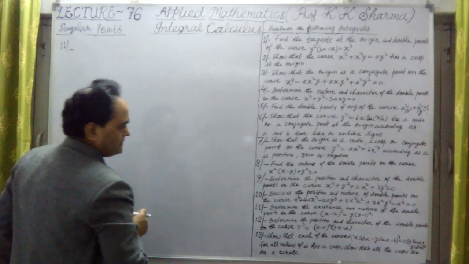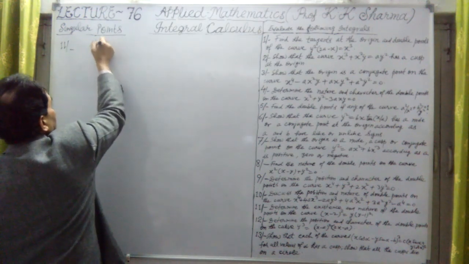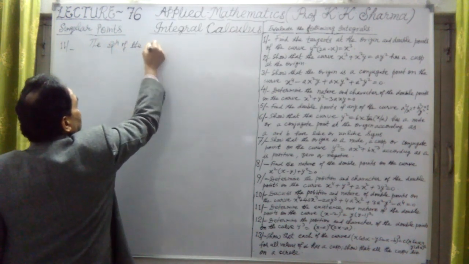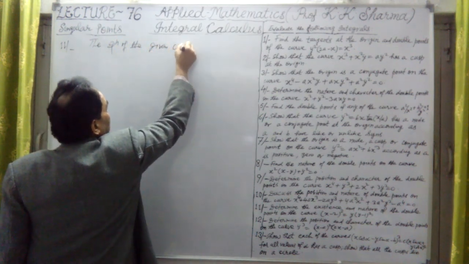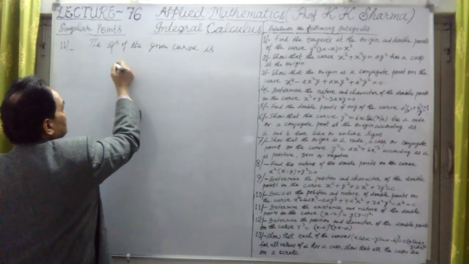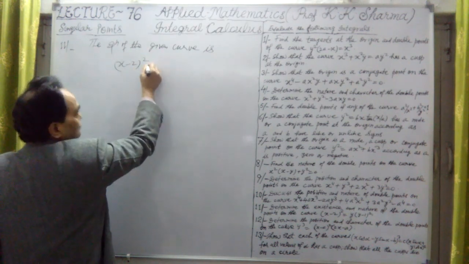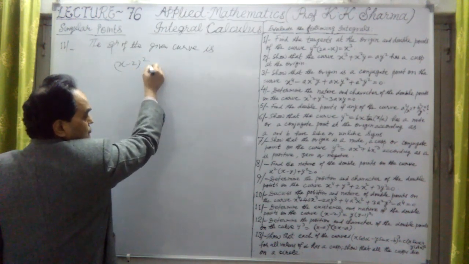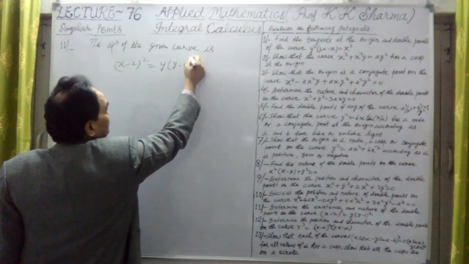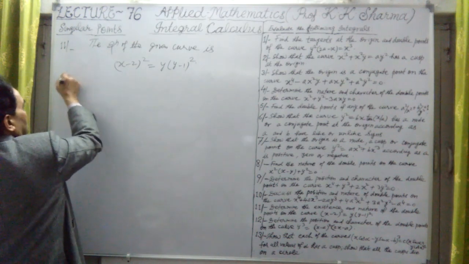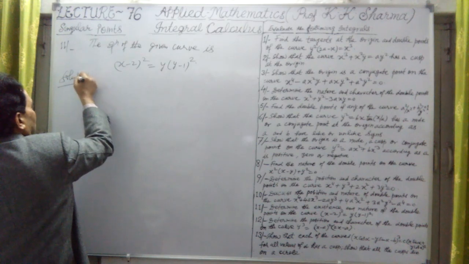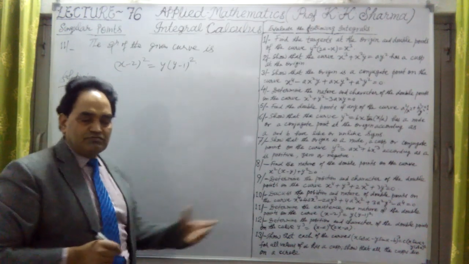So the equation of the given curve is x minus 2 whole square equal to y into y minus 1 whole square. Okay, so again, because we have to find out the nature of the points, for finding the point we have to find out del f on del x, del f on